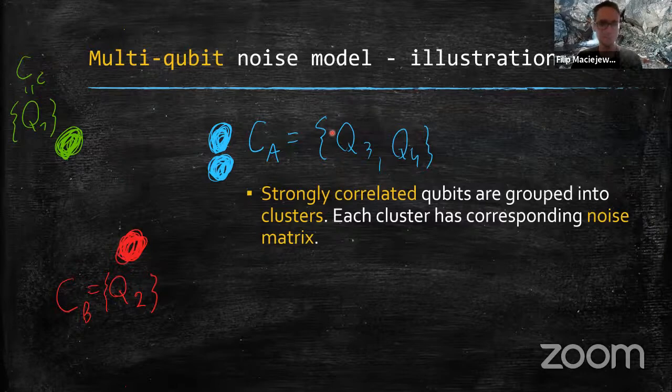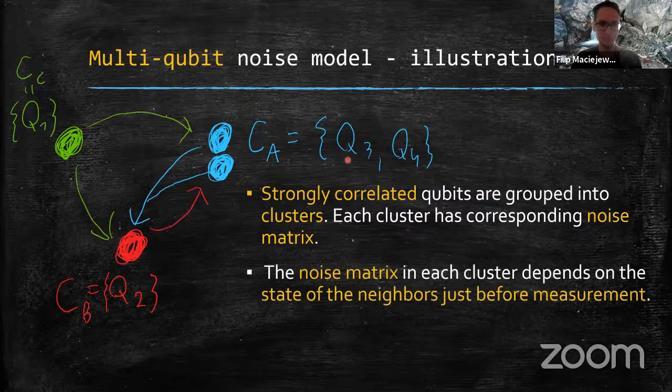However, this notion is a little bit harsh. I would call it binary, because in such a model we would have a situation in which either qubits are very strongly correlated if they belong to the same cluster, or they are not at all correlated, because we make a tensor product. So this motivates the introduction of some mild correlations possibility.